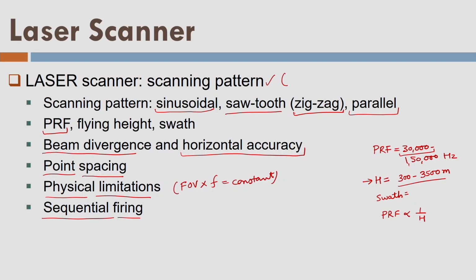There is one more reason for that, and that we have discussed in last lecture also. Each pulse should have more power in order to measure the large distance, so that once it travels through the space and comes back to the receiver, it will have enough energy that is reflected from the object surface. If I have a limited power, then I can fire limited number of pulses. So if I provide each pulse higher energy, so it can travel for a larger distance or larger flying height, automatically the number of pulses will be less if I increase the flying height.